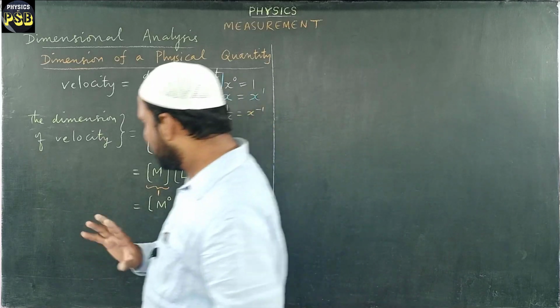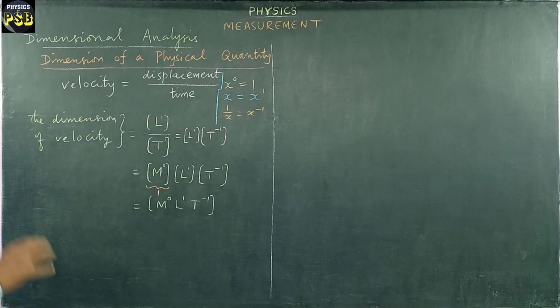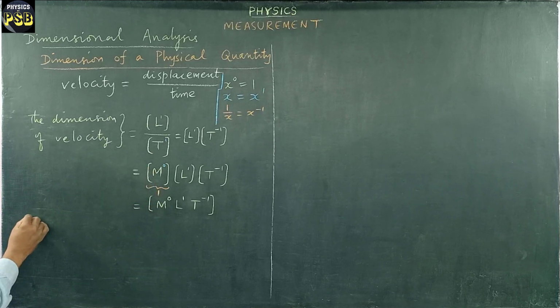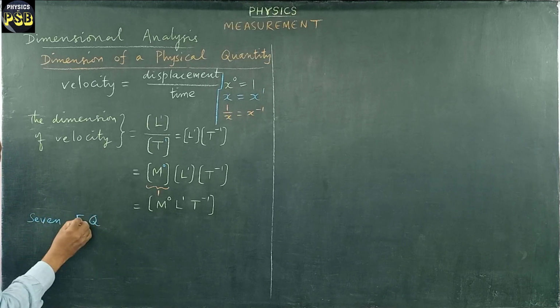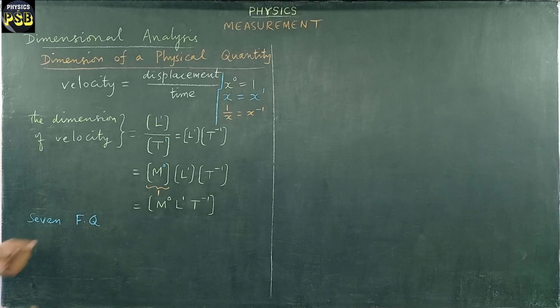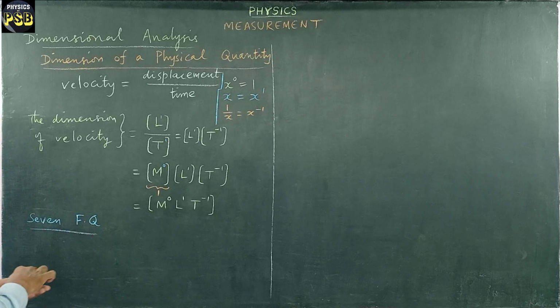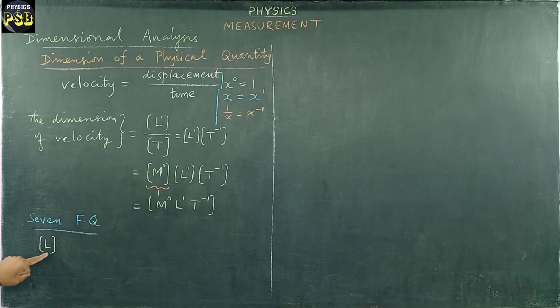When we talk about fundamental quantities, otherwise known as base quantities, how many fundamental quantities are there? 7 fundamental quantities. Here FQ stands for fundamental quantities. What are they? They are as follows. First, length. The dimension of length is written as L within bracket.